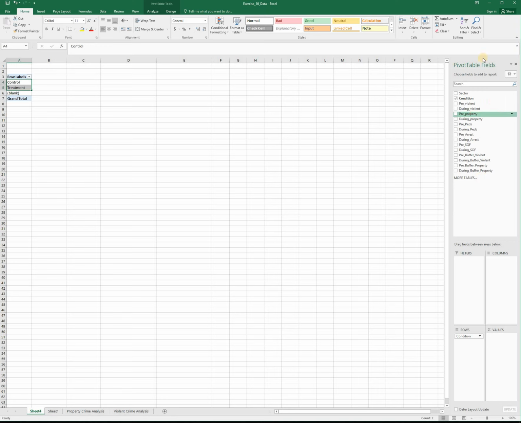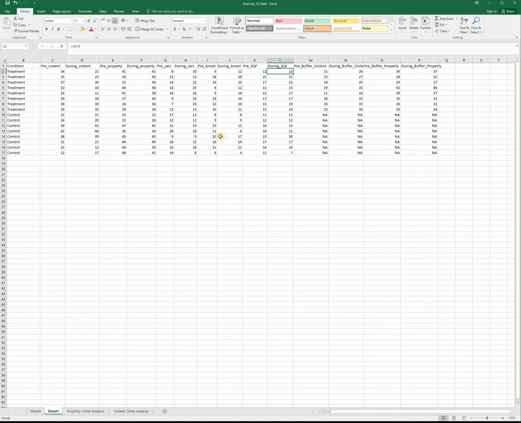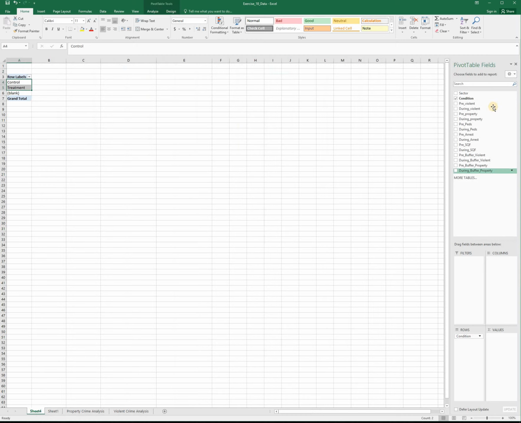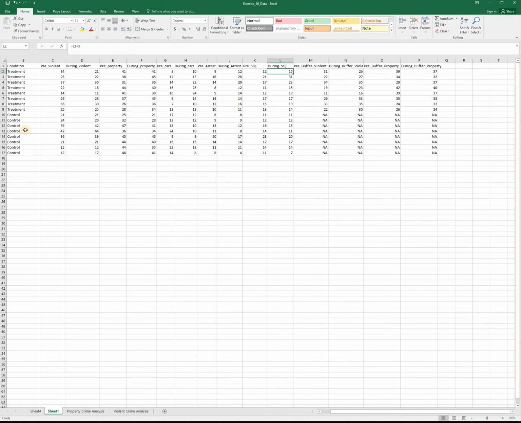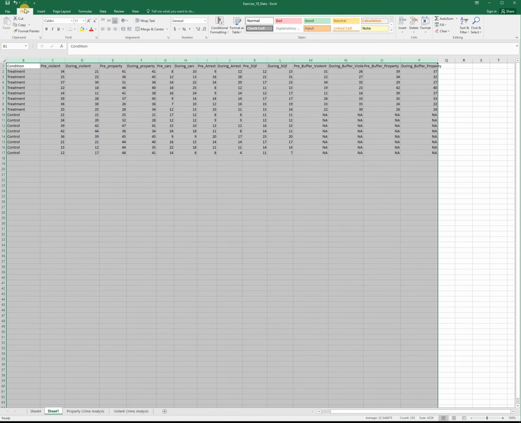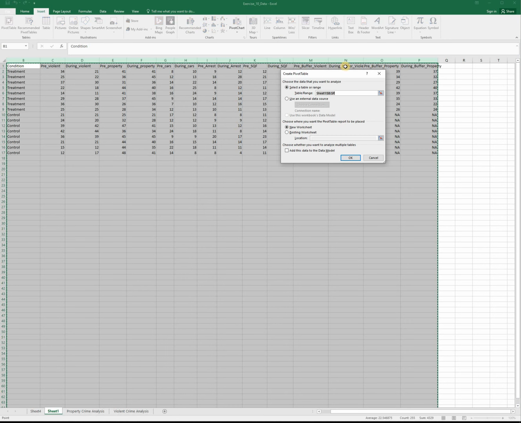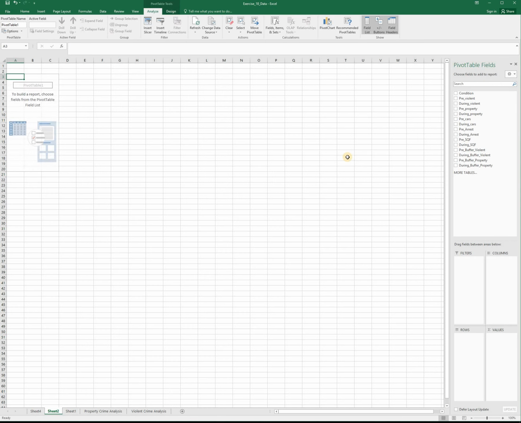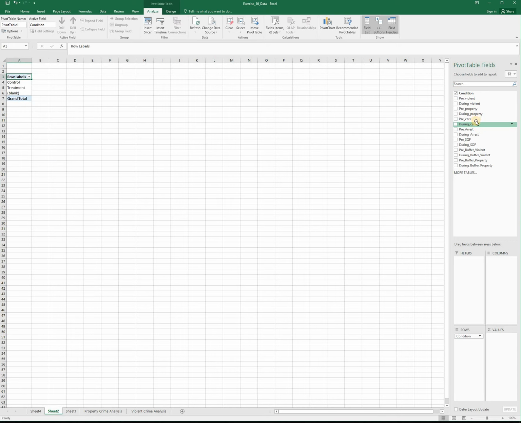Oh, I've actually got to redo this because I changed the label in my data, but I had already created my pivot chart, and so I don't have the vehicle stop data yet. So I will go back to my data, select it all, choose to insert a pivot table, and click OK. And so I'll have condition, which I'll tick, and now I have cars here.